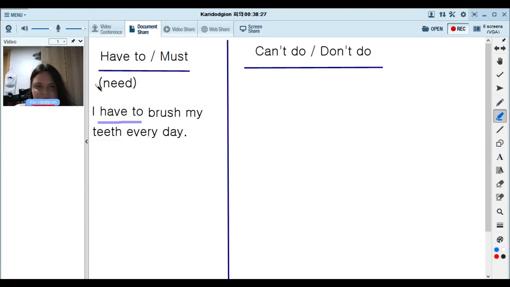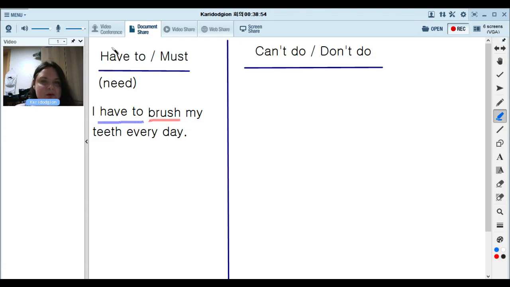So I have to brush is the verb. My teeth every day. Why do I have to brush my teeth every day? What will happen to my teeth if I don't brush them? Maybe my teeth will fall out. I'll get cavities and my teeth will rot and I have to get them pulled. So I have to do this every day.